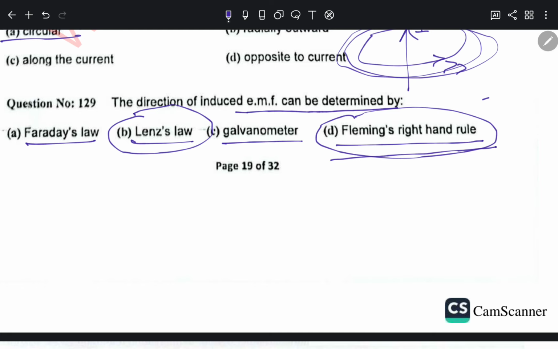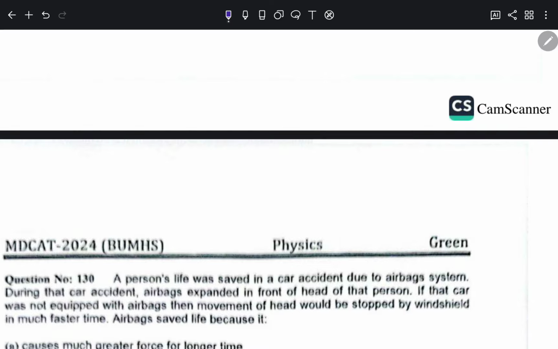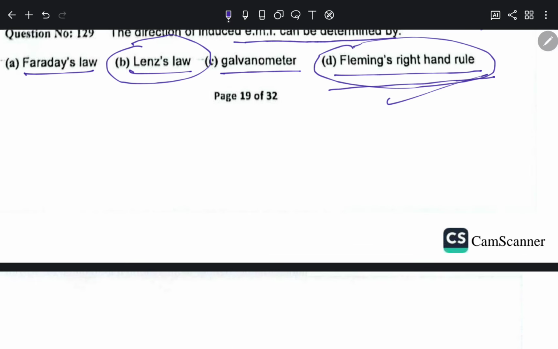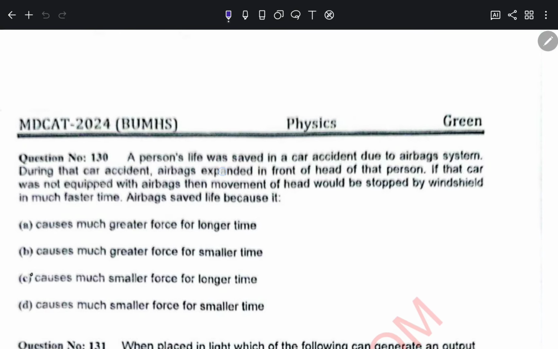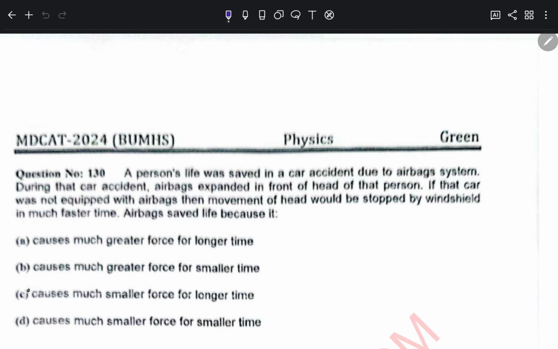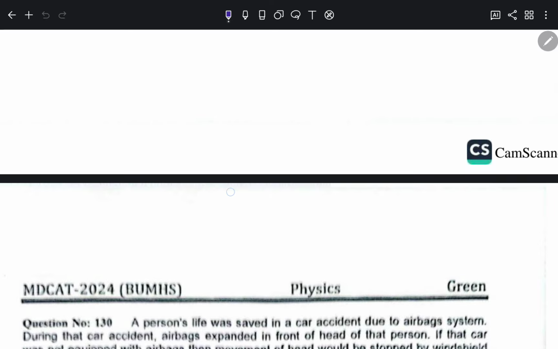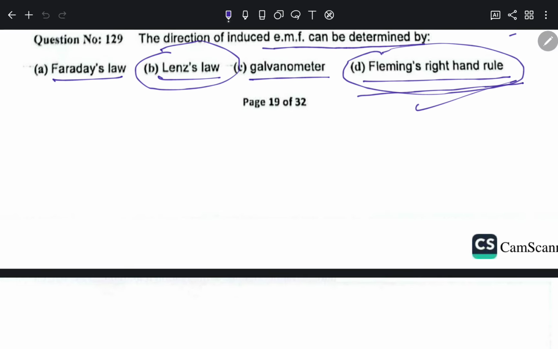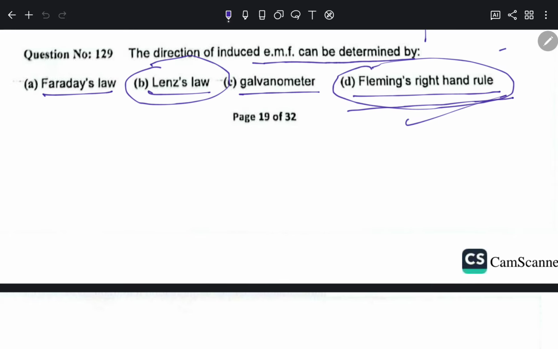So the correct option here is option D. Although in the solution provided by the website they have mentioned option B, this is not right. For question number 129, the correct option is option D.